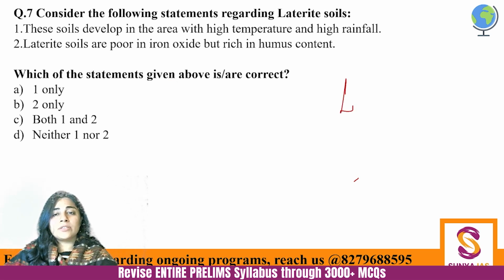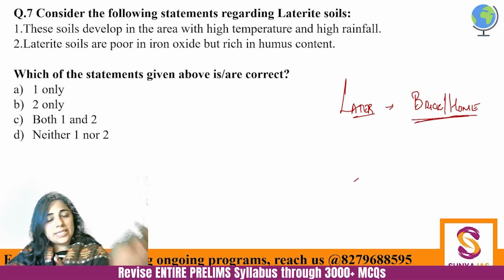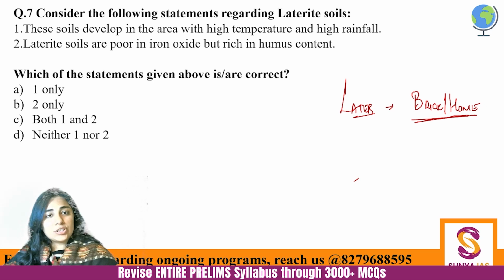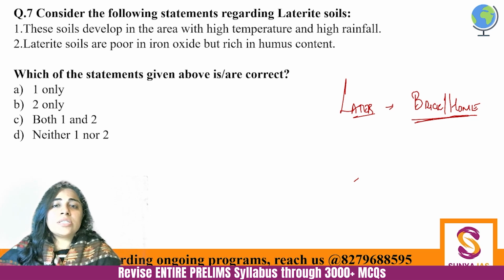It is named after the word later. And later is actually not the later that we are aware of. Later actually means basically brick or home. So laterite soils are nothing but bricks. And they are not good for cultivation, that is for sure. So just see the second one.